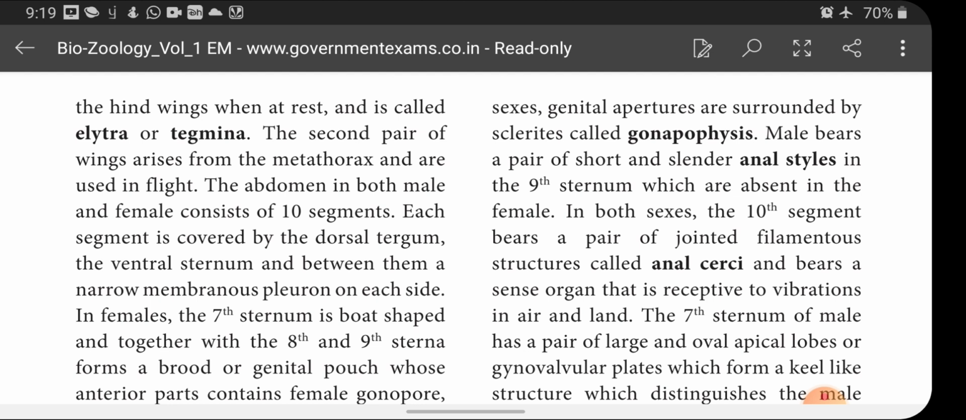Okay, so you will get a question like this: how many pairs of wings are present in cockroach? Name them and mention their function. Okay, so you can write this answer. The second pair of wings arise from the metathorax and are used in flight. The abdomen in both male and female consists of 10 segments.